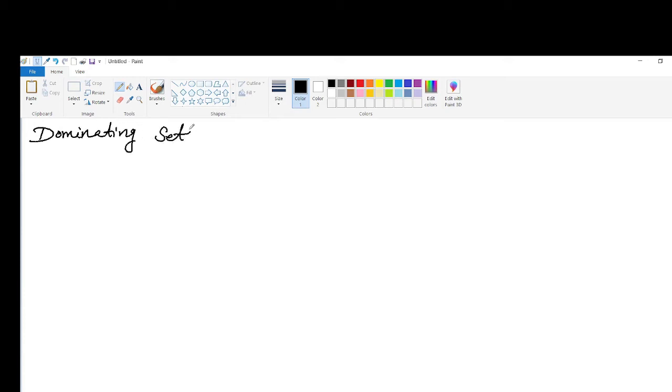Dominating sets, dominating number, etc. Now, a dominating set, or externally stable set. Another name is externally stable set.